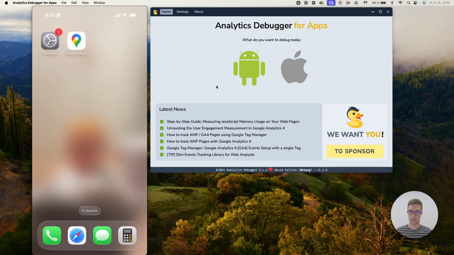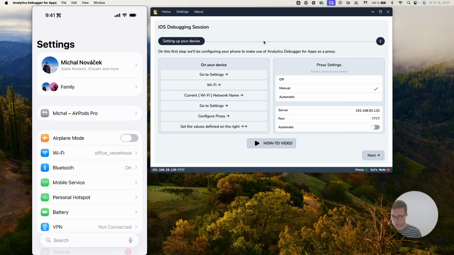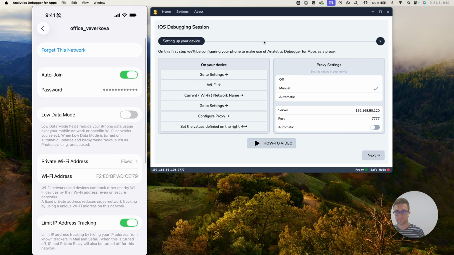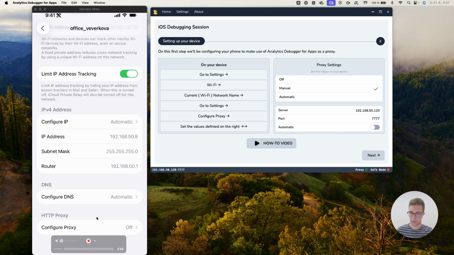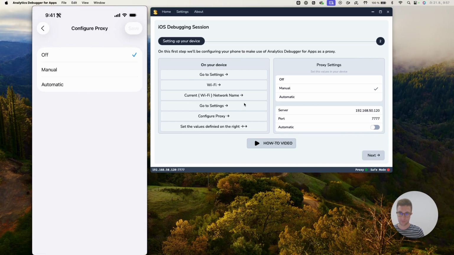Once I do that, in Analytics Debugger, I will hit the Apple icon, and on my iOS device, on iPhone or your iPad, I will go to Settings, then Wi-Fi, then the Wi-Fi detail, and scroll down. At the bottom I can see the HTTP proxy, and I will hit Configure Proxy.